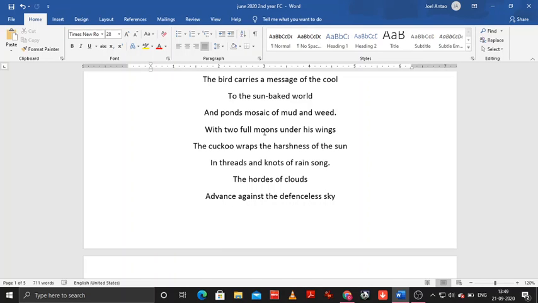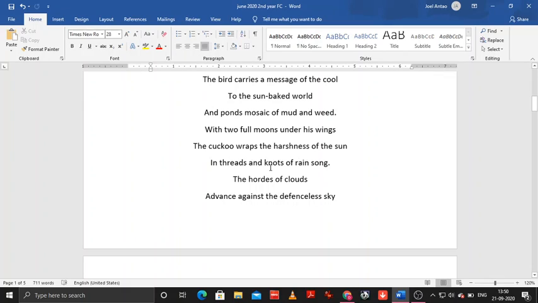So as it comes, it brings those 2 months of rain to the rest of the country. And with the rain, or with the monsoon season, the cuckoo wraps the harshness of the sun in threads and knots of rain song. So it covers the terrible heat of the summer season, and it replaces it with threads and knots of rain song.